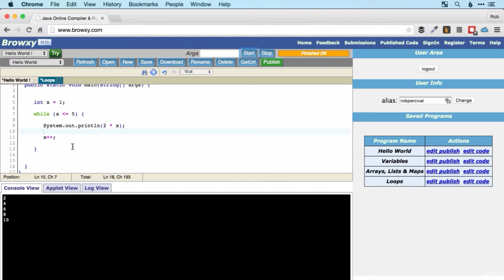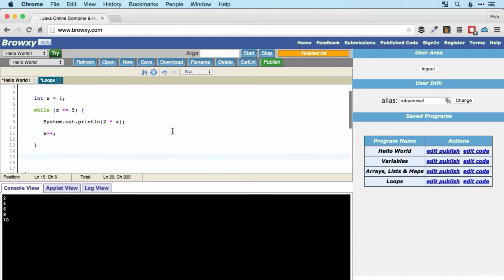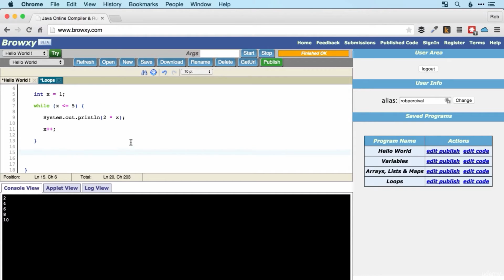The next one we're going to look at is a for loop, which is very similar, but it just keeps everything together in quite a neat way. I'm going to leave the while loop there because we're going to create the same thing, but in a for loop. So to use a for loop, we use the for keyword.